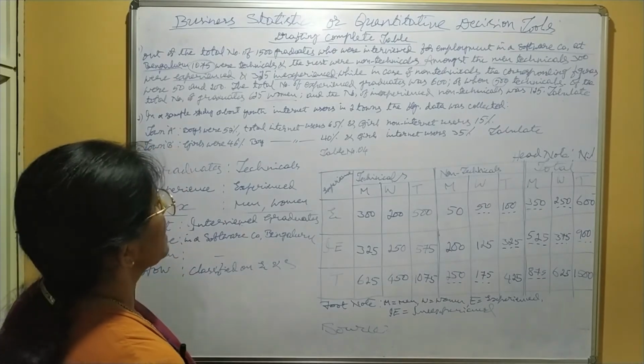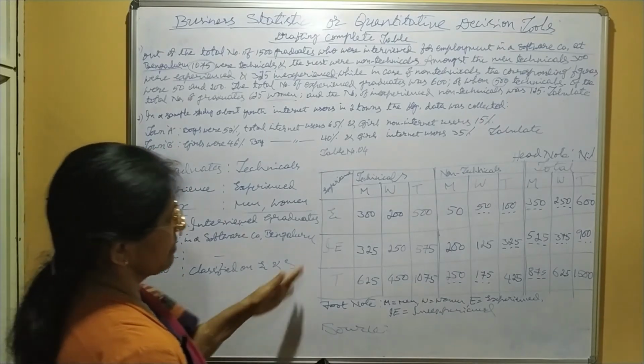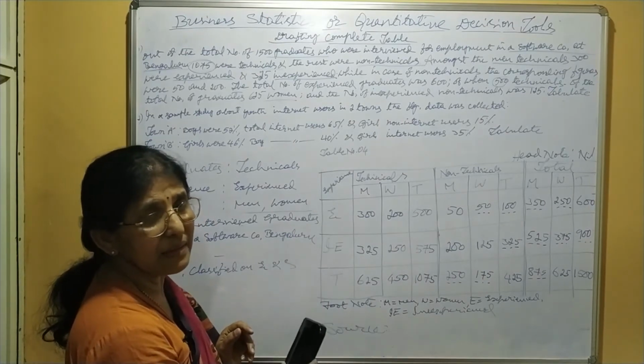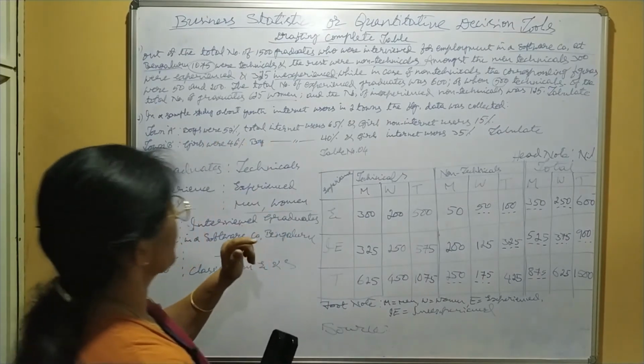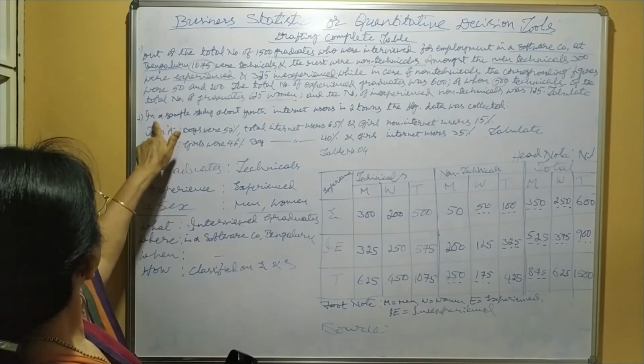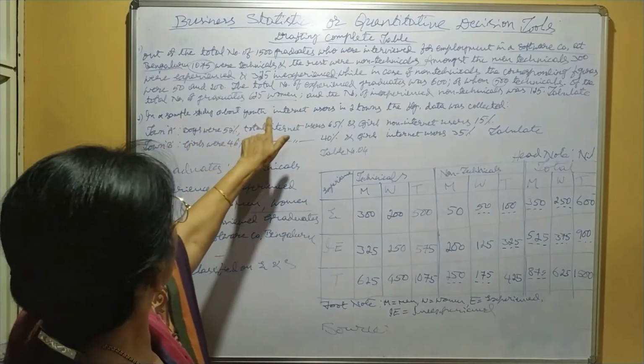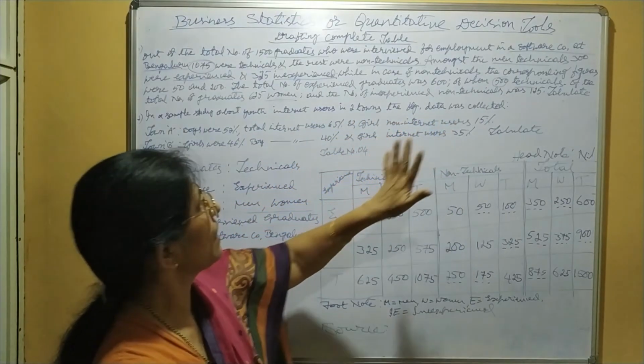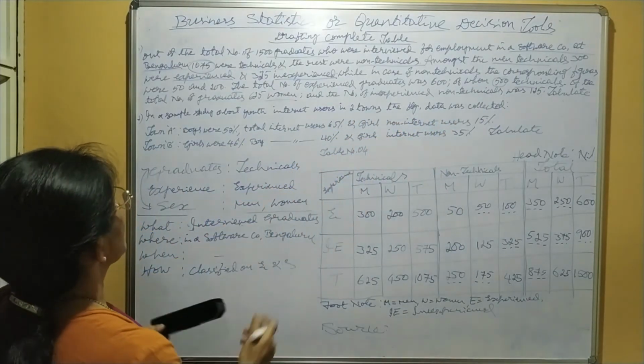Now take the second problem. I may erase this because I have to take the second problem. In a sample study about youth internet users in 2 towns, the following data was collected.